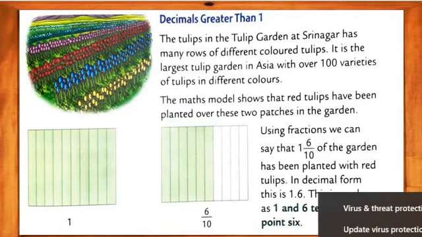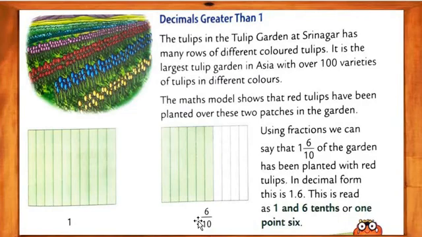Got my points, my dear students? 6 upon 10 and 1, so it's called 1.6. 1 and 6 tenths. How do we call it, my dear students? 1 and 6 tenths. As like that we call it, my dear students.